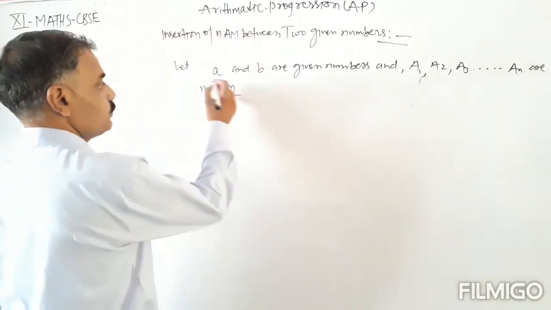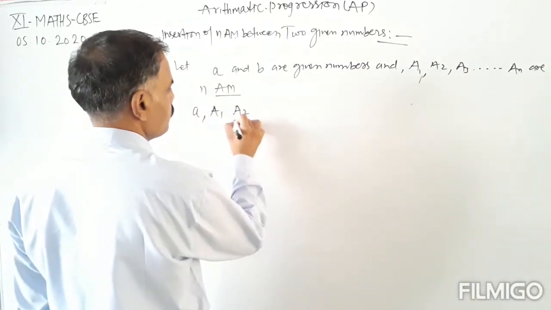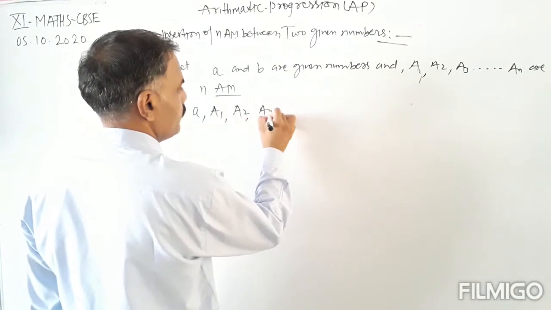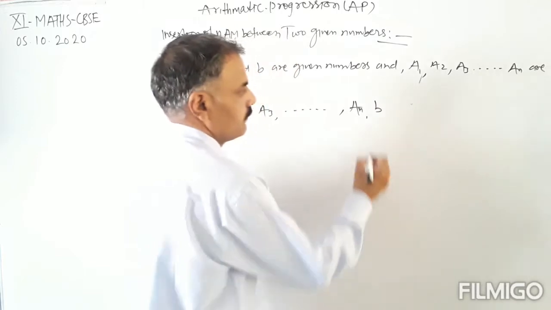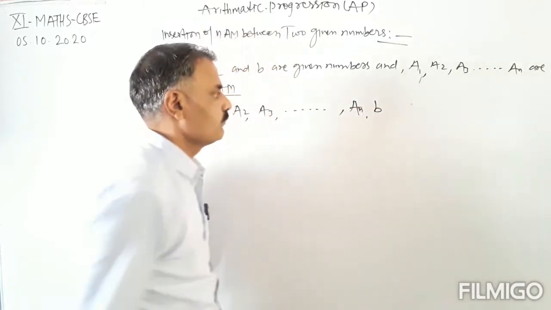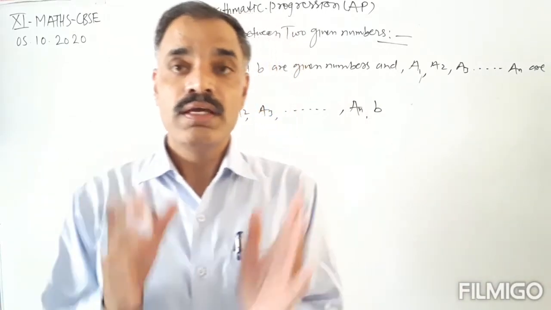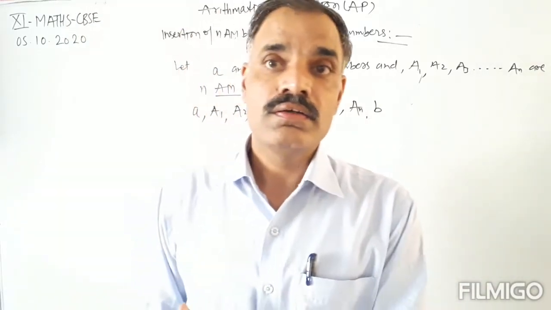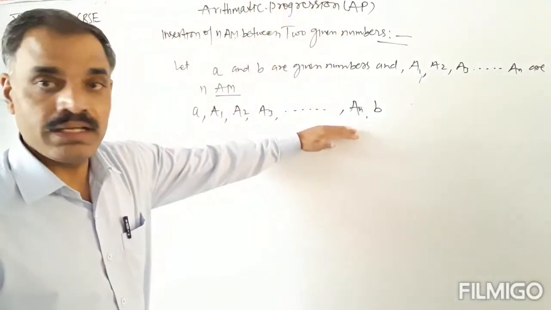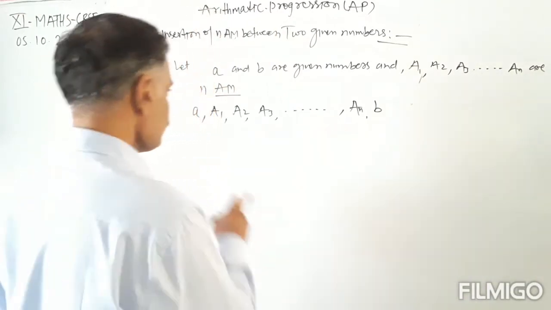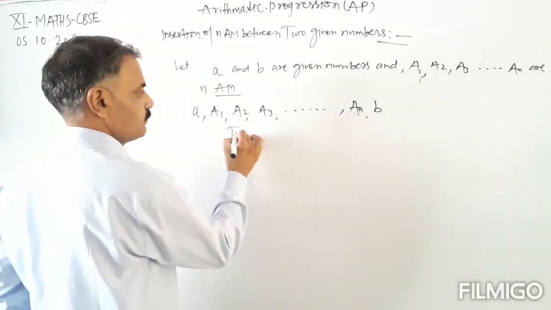That is, a, A1, A2, A3 and so on An, and b. We have to find the values of A1, A2, A3, An in terms of a and b. So these are total n arithmetic means, and with a and b the total terms are n plus 2.